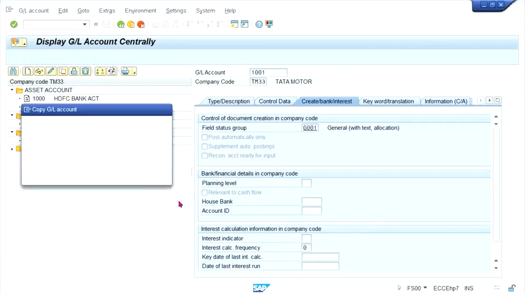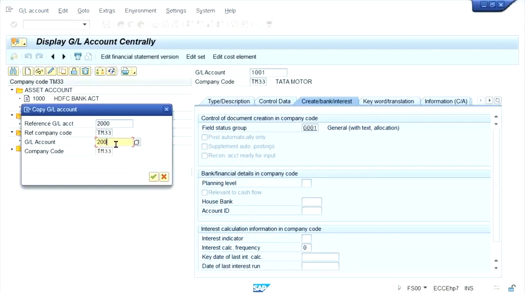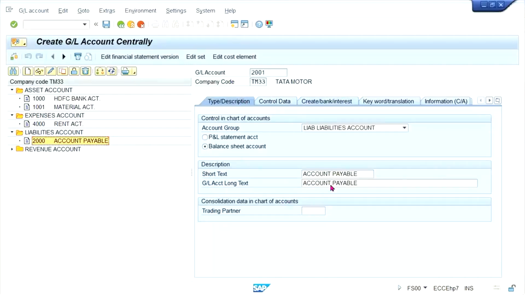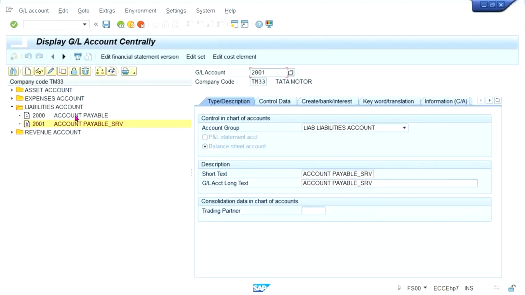Now, you should be having 2 GL accounts for reconciliation, right? So here account payable service, just save it. And this one, edit and make it account payable material. Just save it.